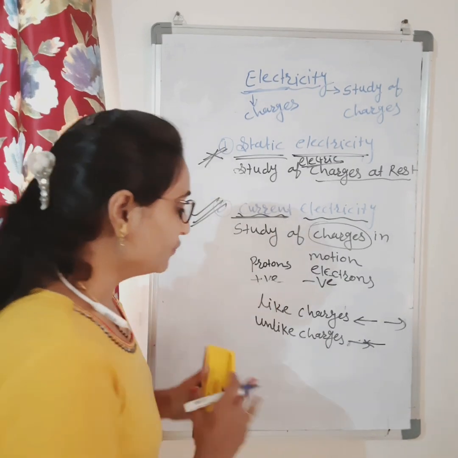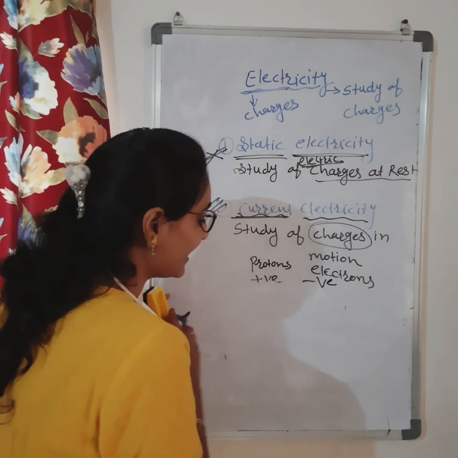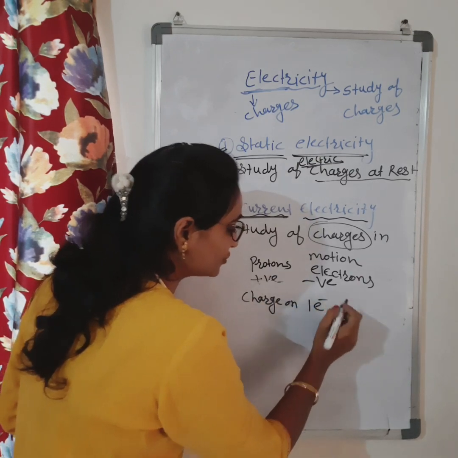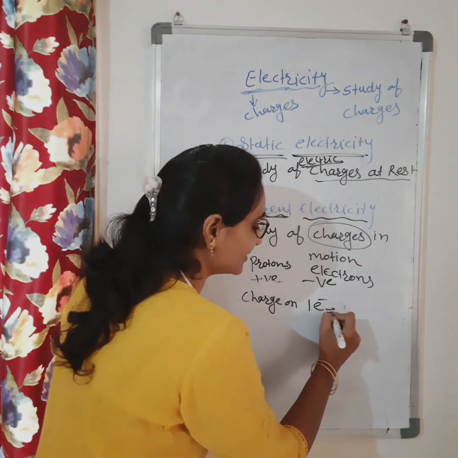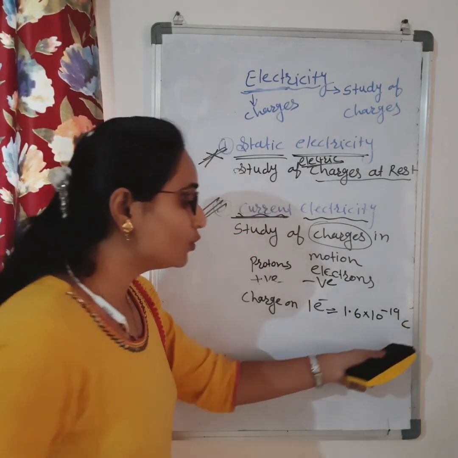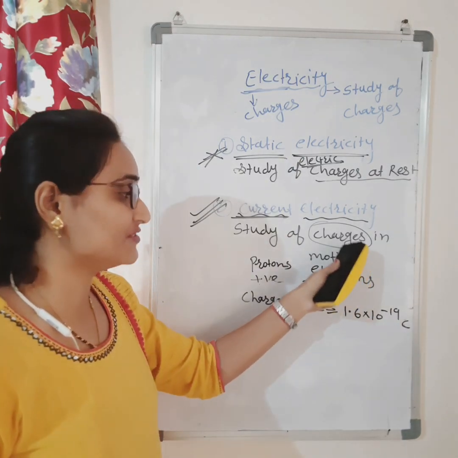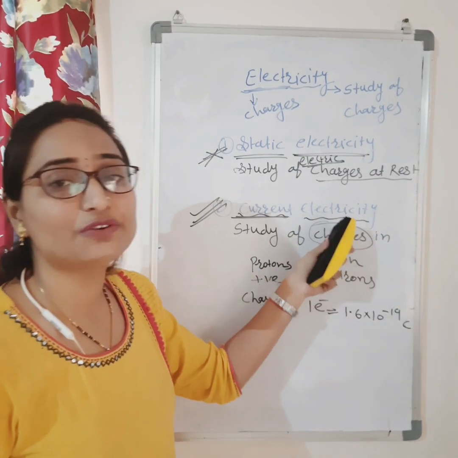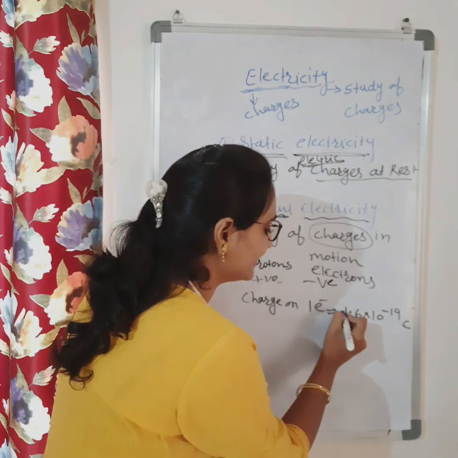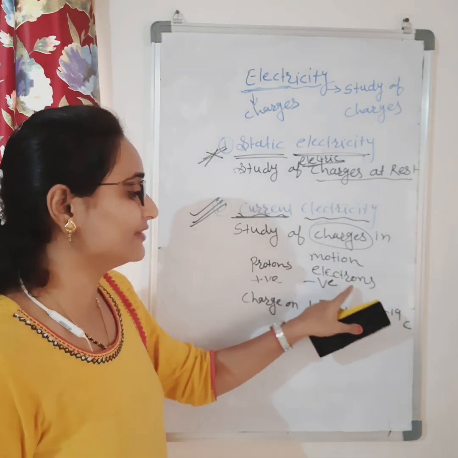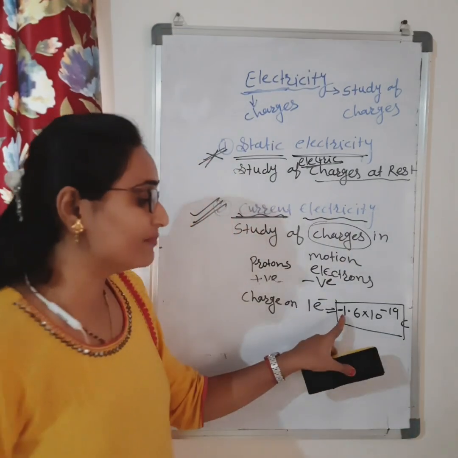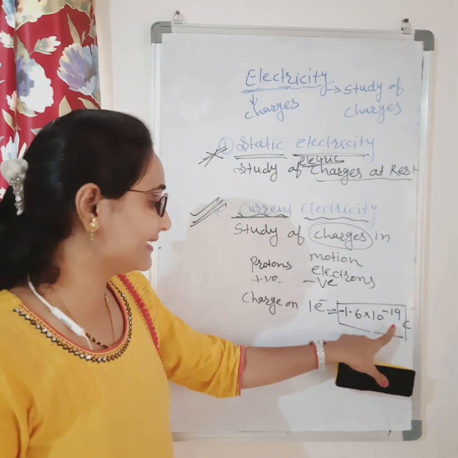Now, what is the charge on one electron? It is 1.6 into 10 raised to power minus 19 coulomb. Coulomb is the SI unit of charge. The charge on one electron will have a minus sign because electrons are negatively charged. So it is minus 1.6 into 10 raised to power minus 19 coulomb.